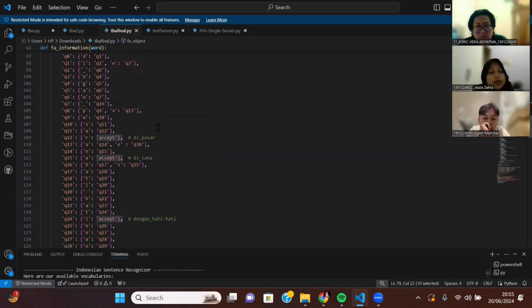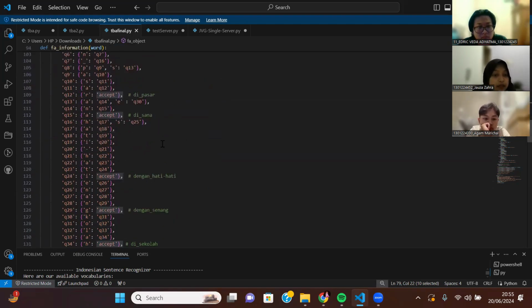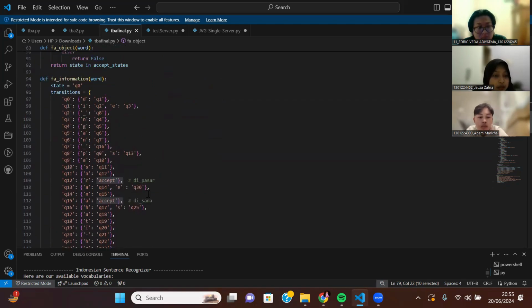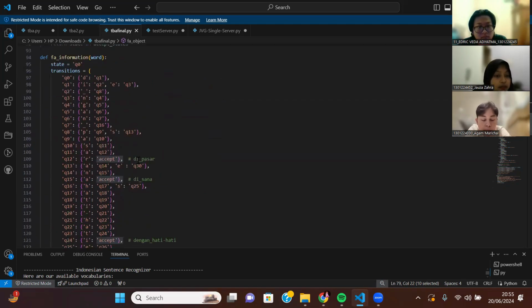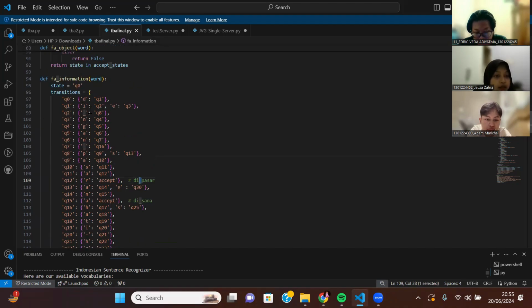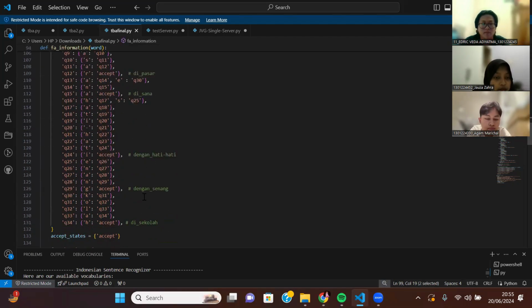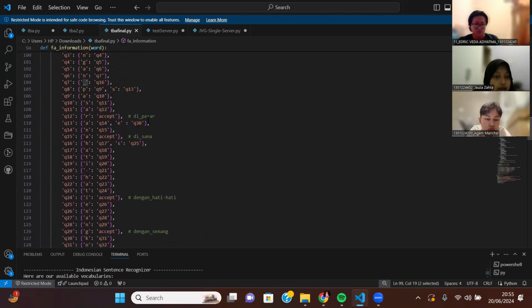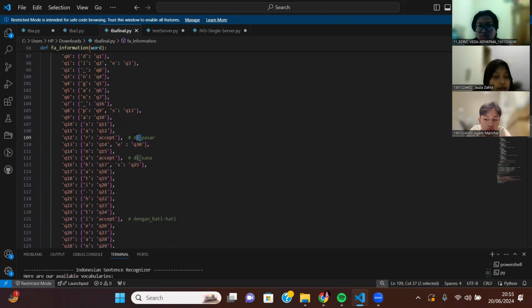And then for the information token recognizer, we have di pasar, di sana, dengan hati-hati, dengan senang, and di sekolah. Here we use underscore for the space, because sometimes the program will recognize it as 5 words, not 4 words. So here we have underscore to represent the space for the information words. And then we have di pasar. So here we got di pasar, di sana, and di sekolah with the same first 3 letters, right?